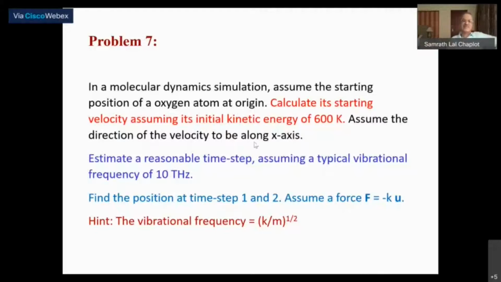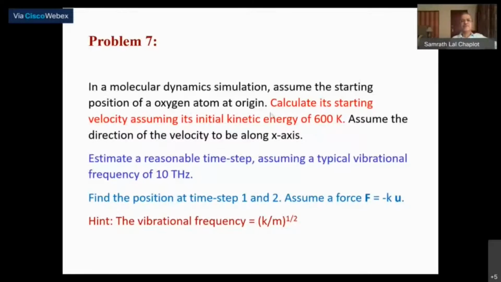Now I want to give it a starting velocity. As I said, velocities are related to the kinetic energies. I'm interested in doing a simulation at 300 K, so 300 K is my average kinetic energy. But because initially the potential energy is 0, the atom is sitting at an equilibrium position, so all the energy has to be kinetic. Give it a kinetic energy which is double the average kinetic energy. If the average kinetic energy is half kT per degree of freedom, I give it a full kT.